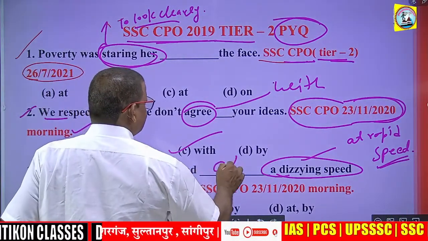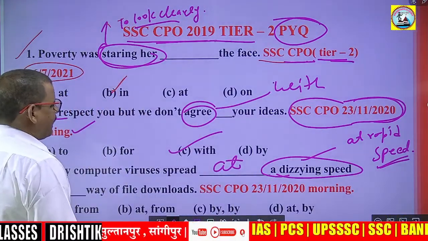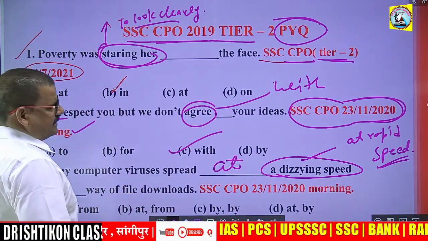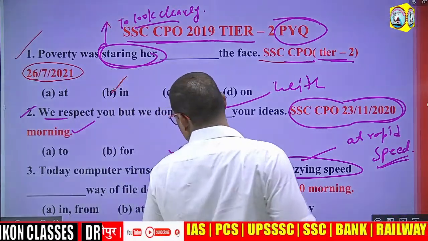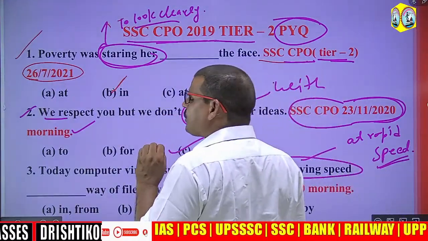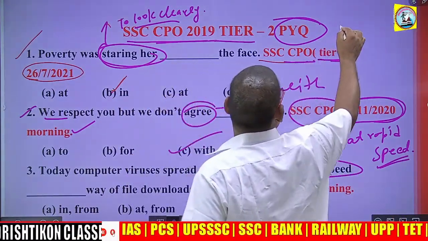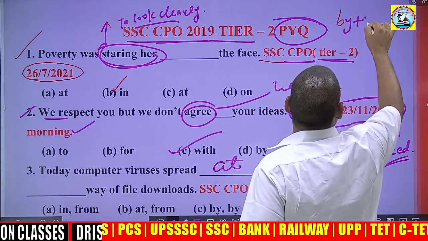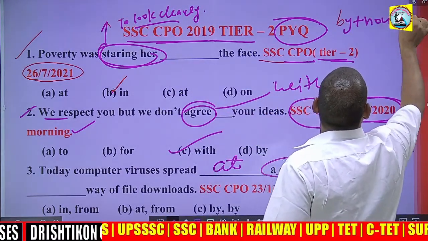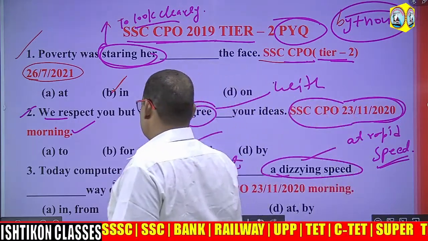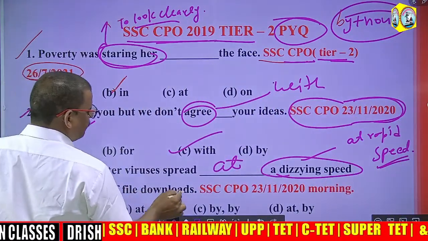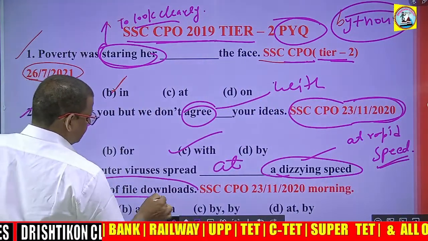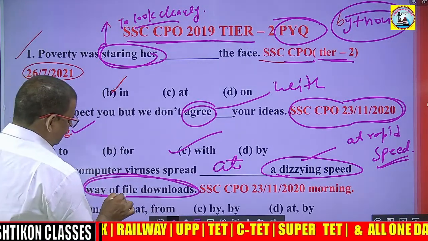So we have to use at here. But we also know that by plus noun will be followed, right? So the way of file download, this is the agent.